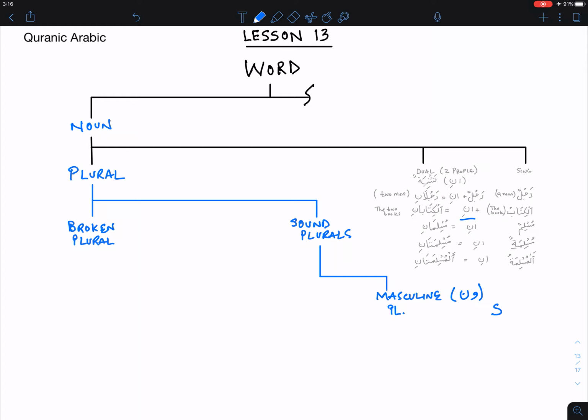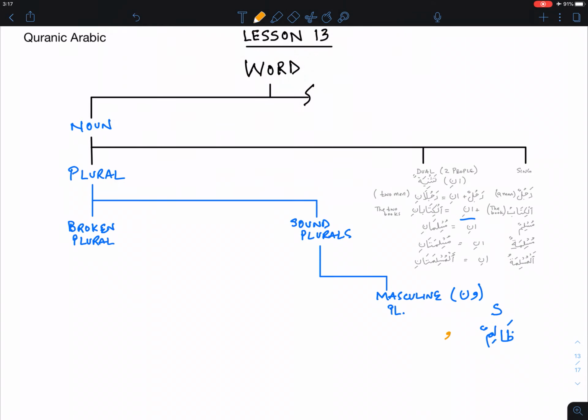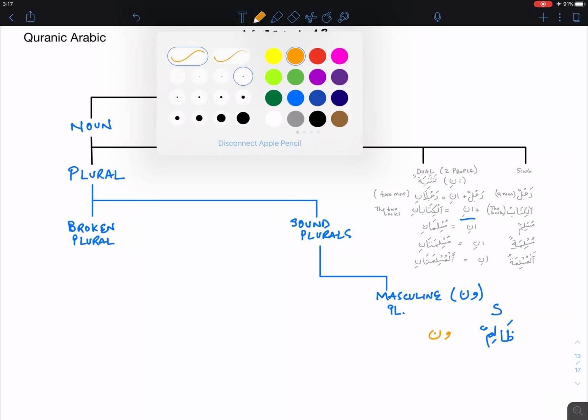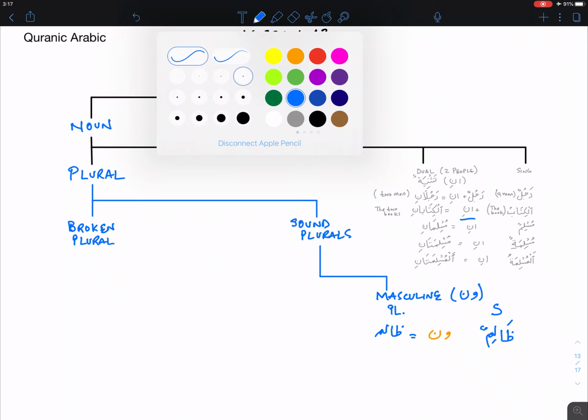So let's take a word. It's ظالم. It refers to a wrongdoer. It comes from oppression. And so ظالم refers to one wrongdoer. Now if we apply the formula of adding waw noon, up to this point it's the same word, and with the meem at the end.